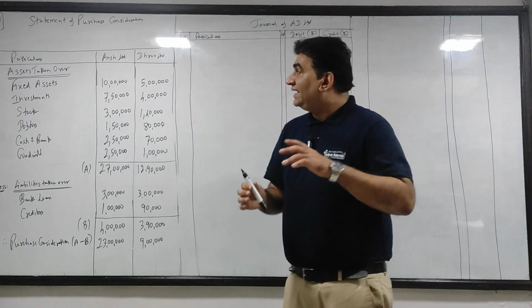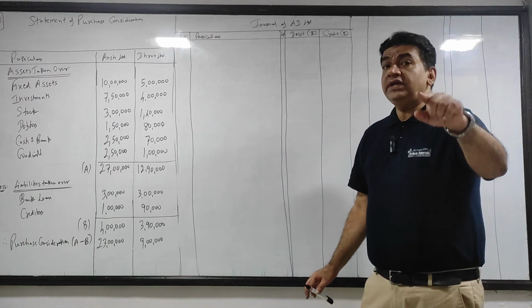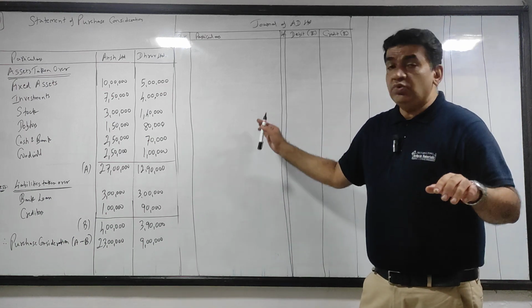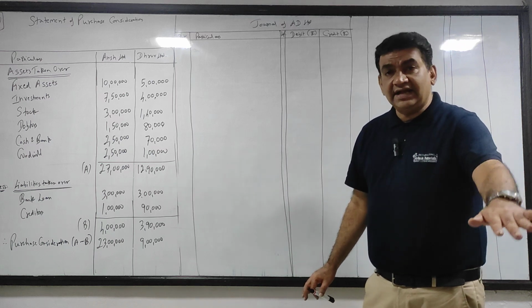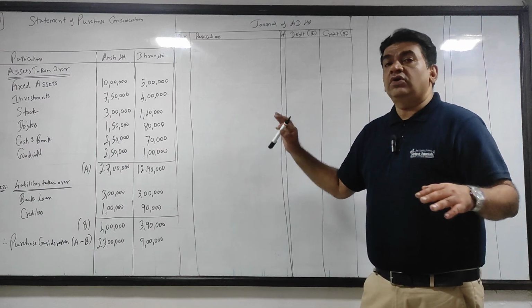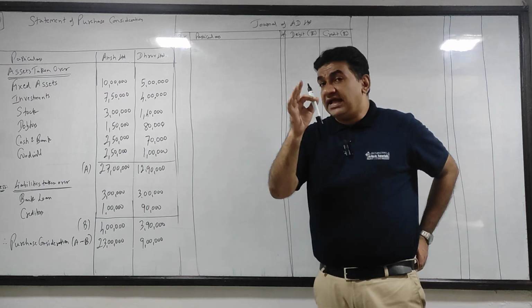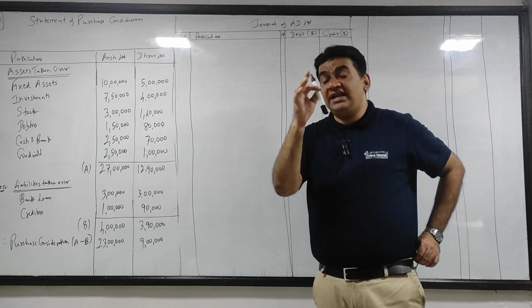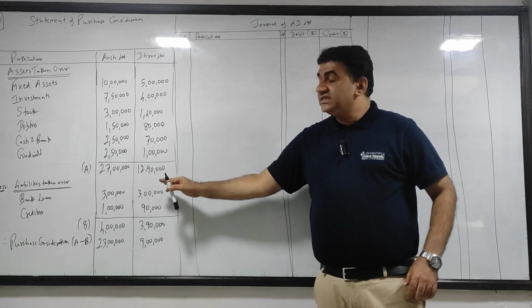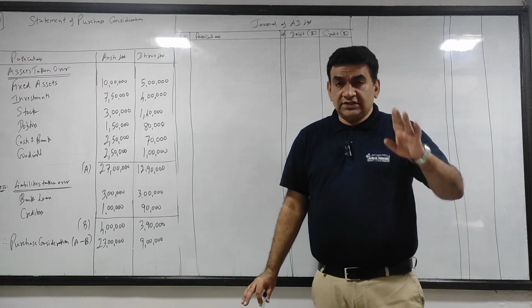Okay, let's start. See the starting part. Again I'll repeat, now we are doing in the books of new company. In the new company, ledger accounts will not come, only journal or only balance sheet or journal with balance sheet. Here I've just kept journal. And remember what I told you in the starting as well as in the previous class, PC is common for both new as well as old company.